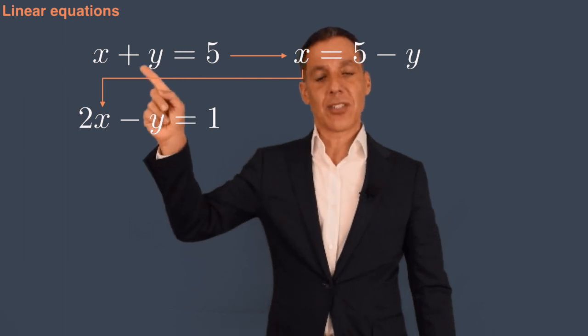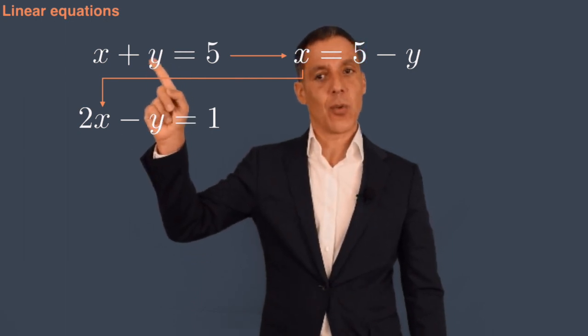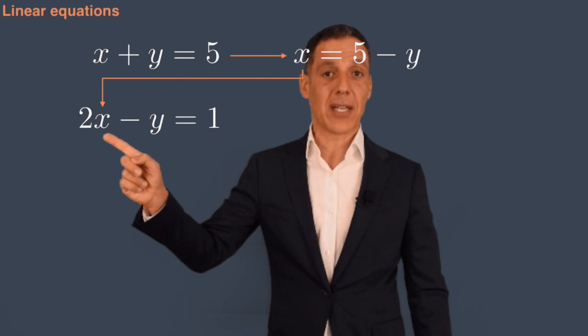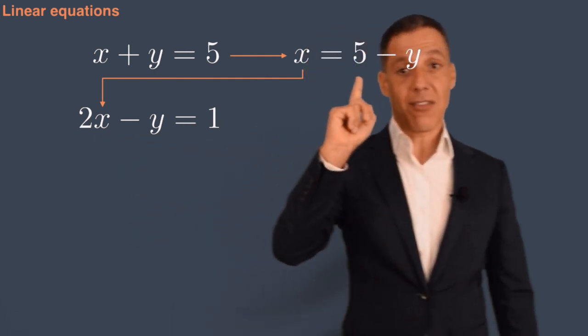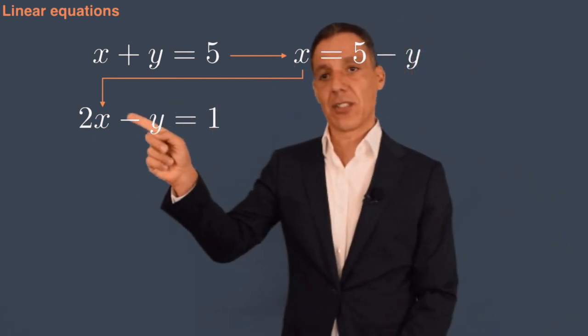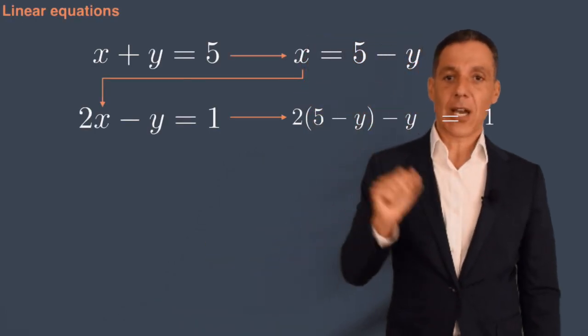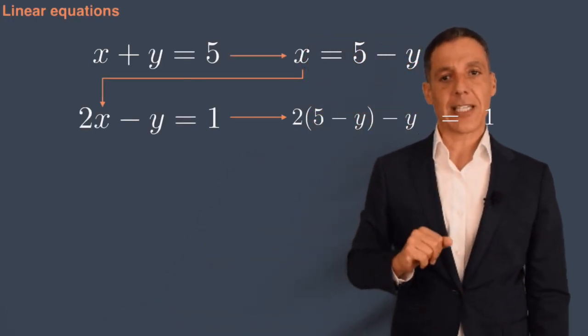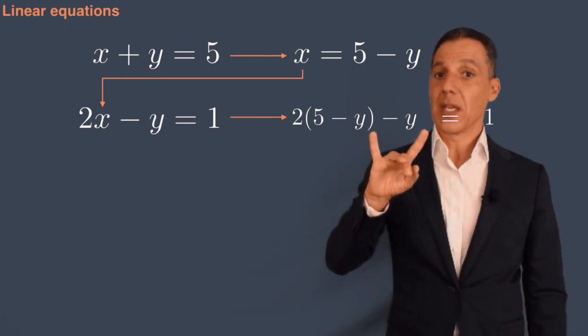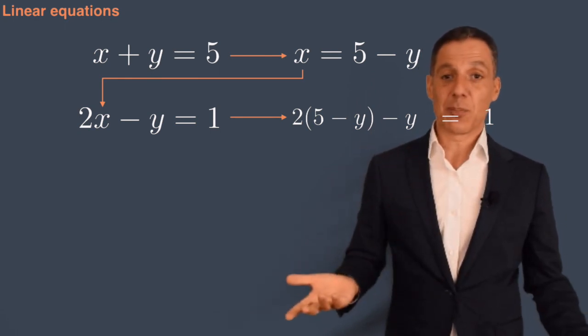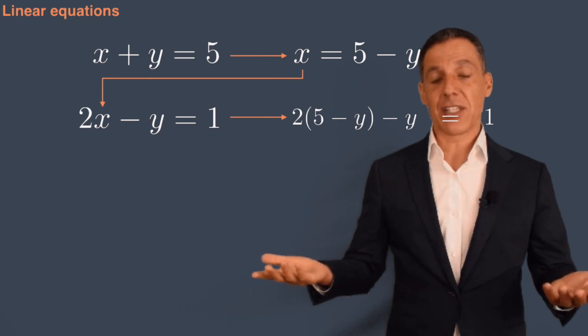So if x is equal to 5 minus y, which it does in this equation, well then x is equal to 5 minus y in this equation. So I can take that constraint and shove it into that equation. Now why is that helpful? Well, we'll simplify this in a second, but now you see I have one equation and one unknown. And that's super easy to solve because everything remains linear, of course.